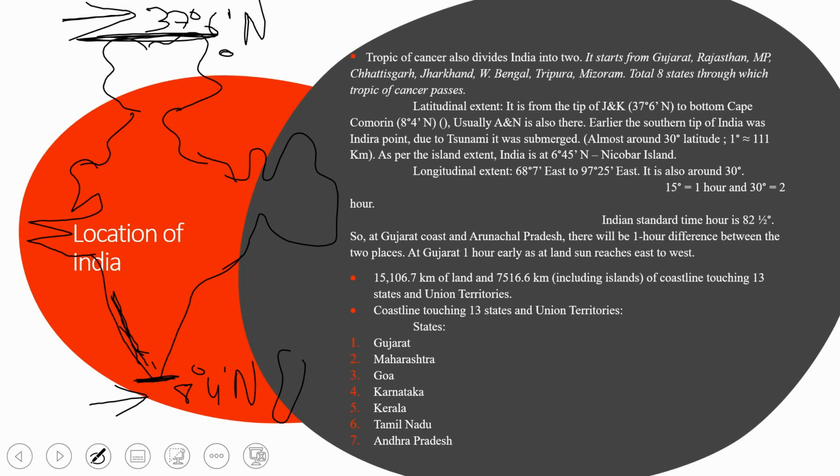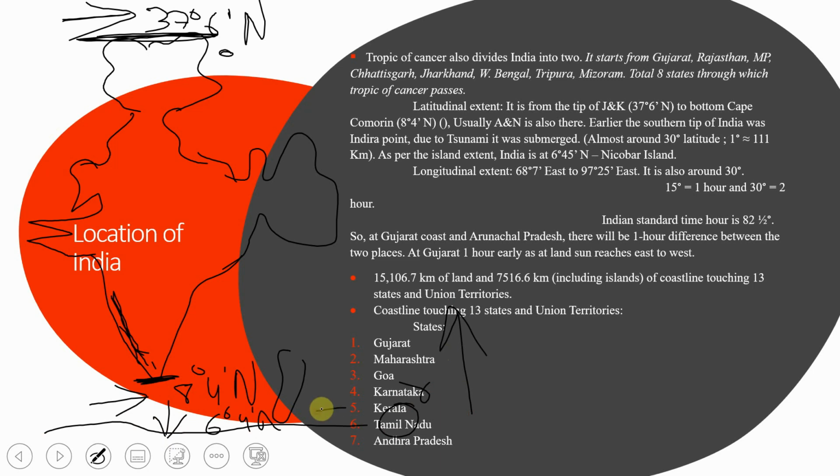Previously, Indira Point was the farthest point, but due to the tsunami it has been submerged. If we consider the Andaman and Nicobar Islands, the farthest point is 6 degree 4 minute north. That means it is nearest to the equator. From the equator, which is our 0 degree, we are counting upward.